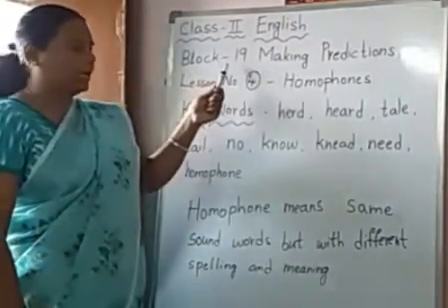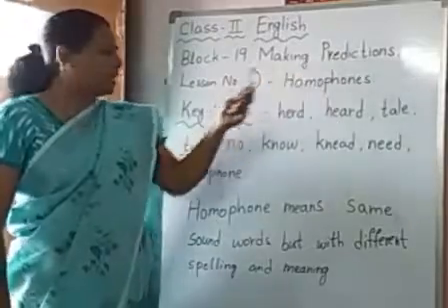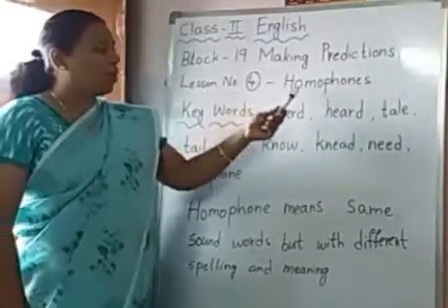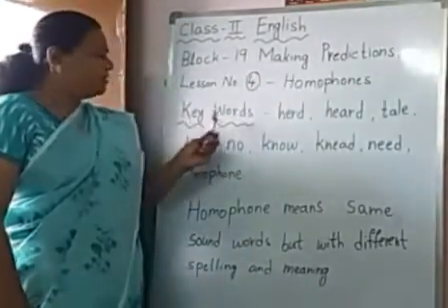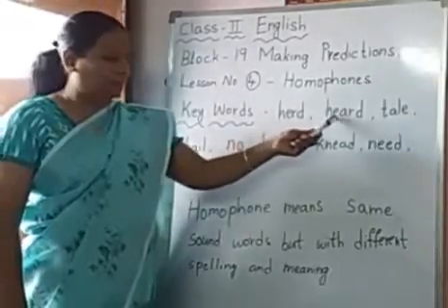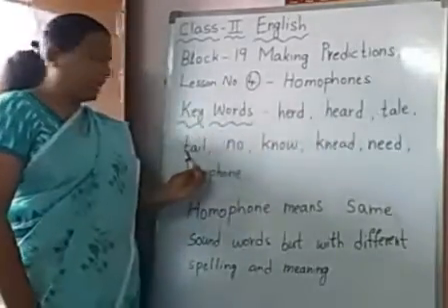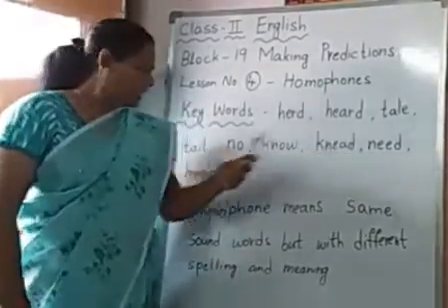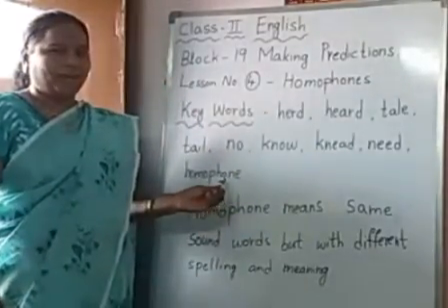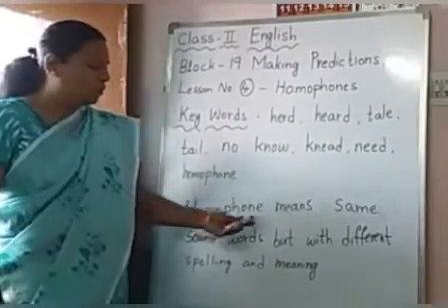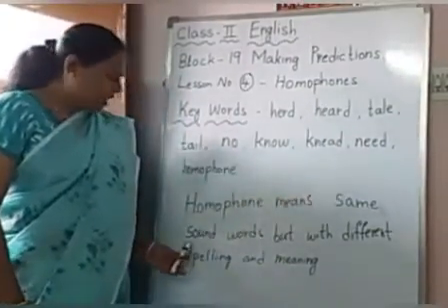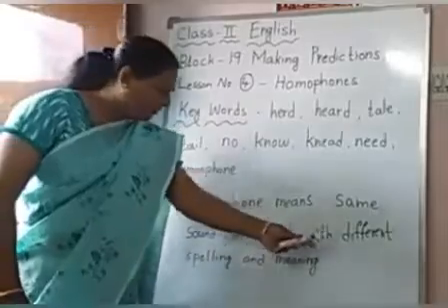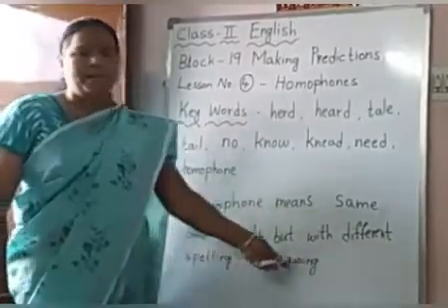Children, we are in block 19, making predictions. Lesson number 4 is homophones. Keywords are heard, tail, no, neat, homophone. Homophone means same sound words but with different spelling and meaning.